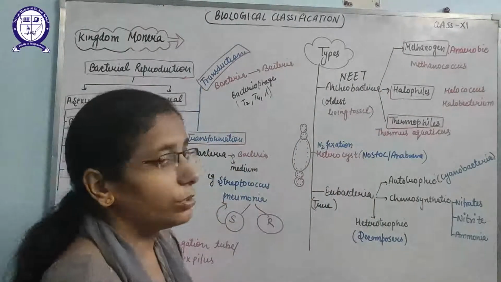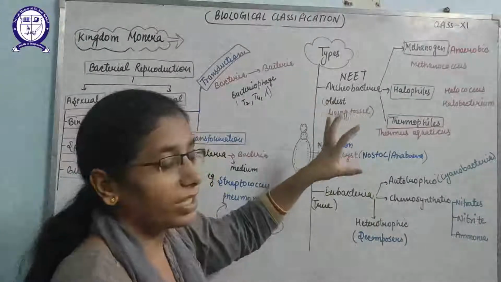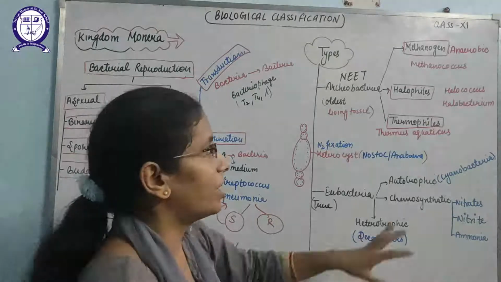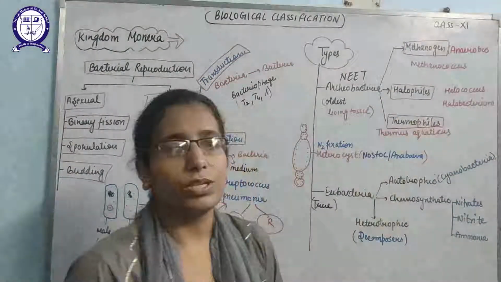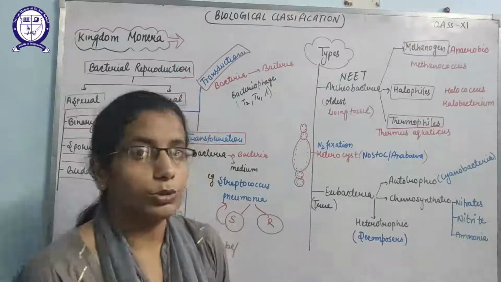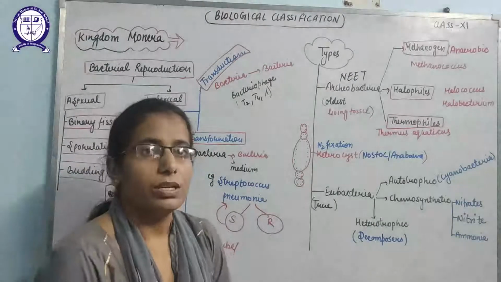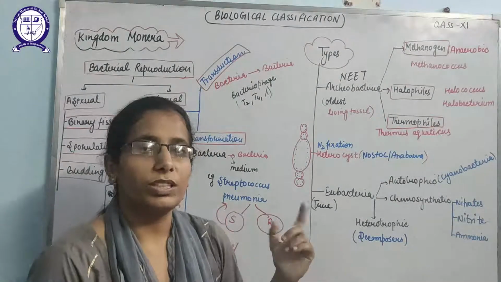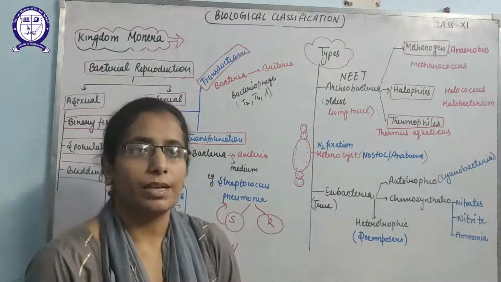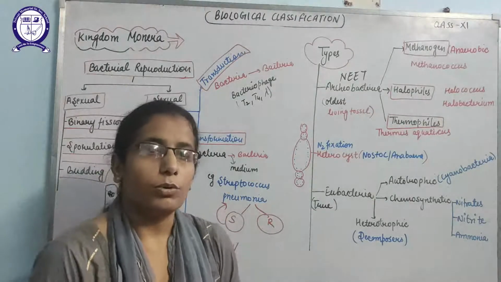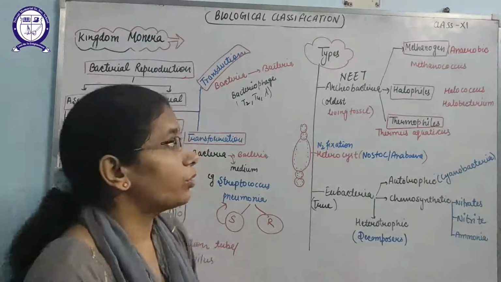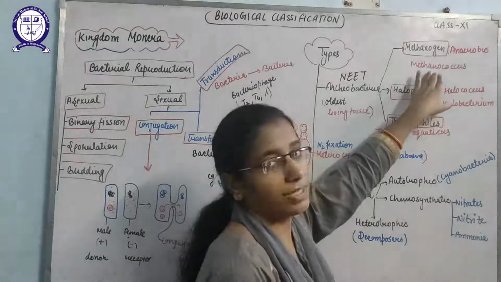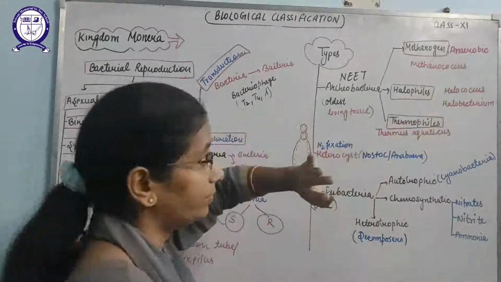These archaeobacteria are divided into three categories, because archaeobacteria can live and be found everywhere, in harsh conditions also. For example, first, methanogens. Methanogens are the bacteria that can produce methane in anaerobic conditions. These can be found in the gut of ruminant animals also, and due to the presence of these methanogens only, ruminant animals are able to digest grass or plant parts. So these methanogens release methane gas in anaerobic conditions. I have written the example here, Methanococcus or Methanobacterium.